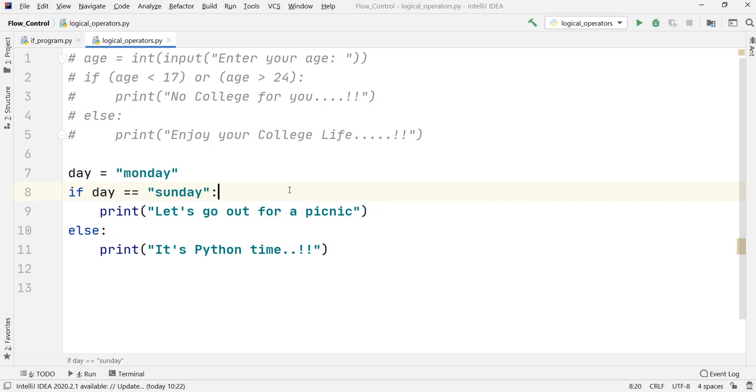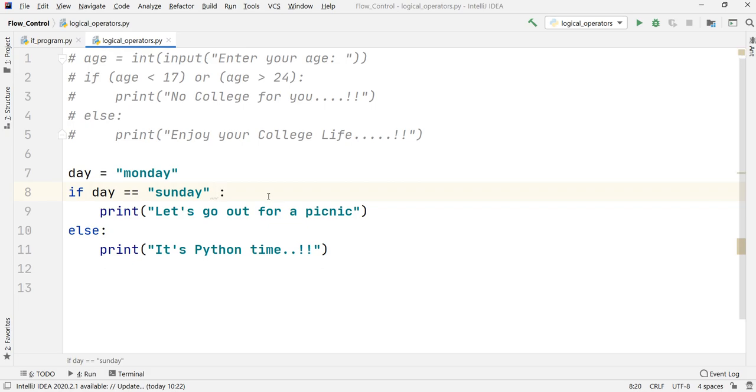Okay, it checks whether the left-hand side and right-hand side are equal. Only then will it be true, otherwise it will be false. And one more operator that we can implement in this program itself is the not operator that we had seen earlier in the logical operators.